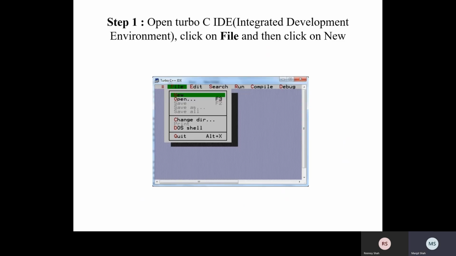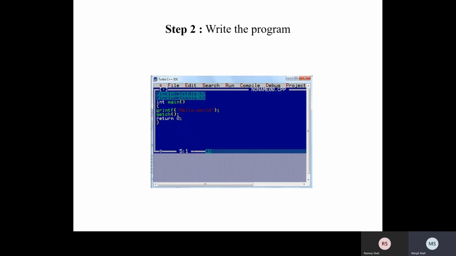So the first step is to open the Turbo C++ IDE, the integrated development environment, click on File, then click on New, which allows us to create a new file. The default name of a C program will be NONAME00.CPP. The default extension is CPP just because we are using the Turbo C++ IDE. As this is a C++ IDE, the default extension is CPP.